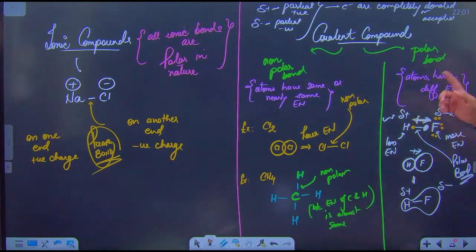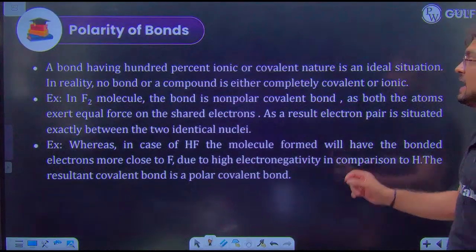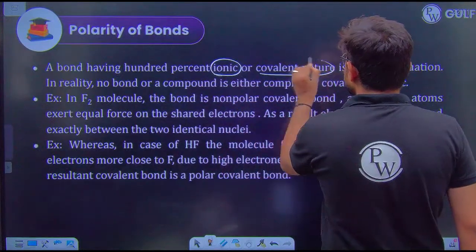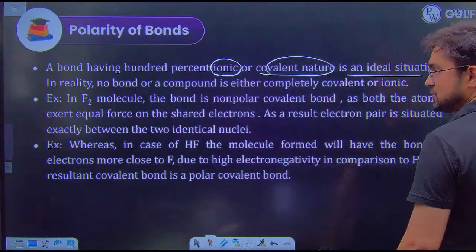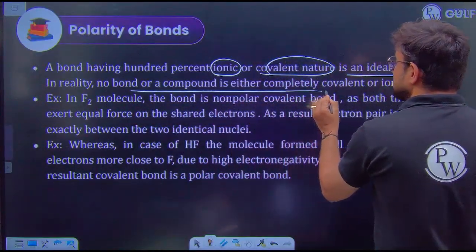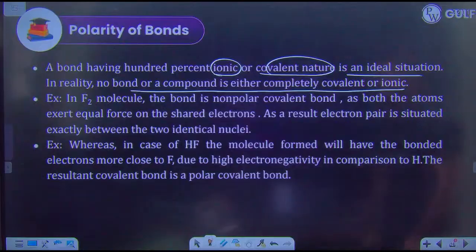Chalo. So is this polarity concept clear with everyone? A bond having 100% ionic or covalent nature is an ideal situation. But in reality, no bond or compound is either purely covalent or ionic. Are you getting this point?